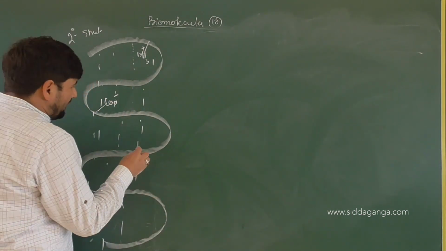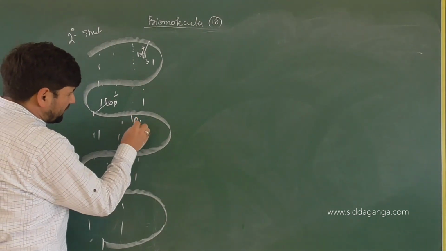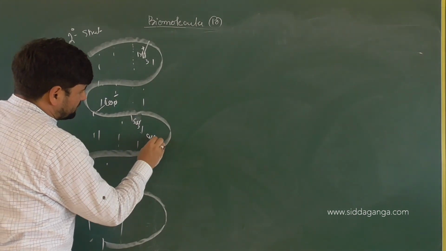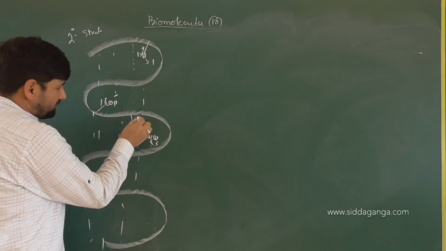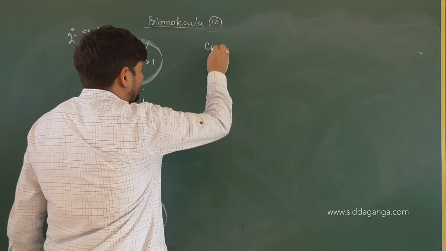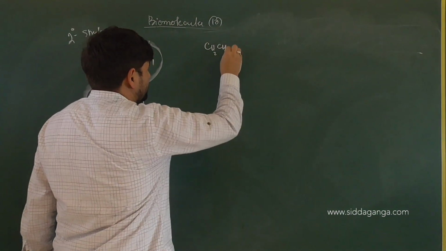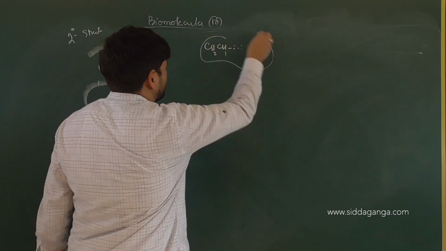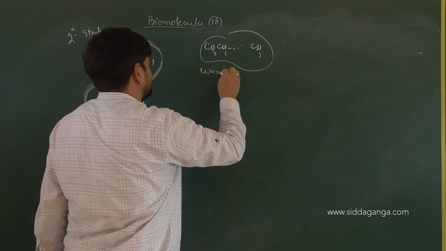Even you can have an interaction like this. Say there is CH3 and then here you have CH2, CH3. Now these two R groups can interact with CH3 by what forces? Van der Waals forces.